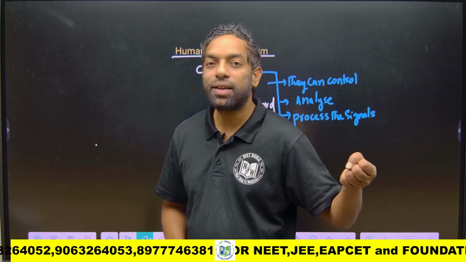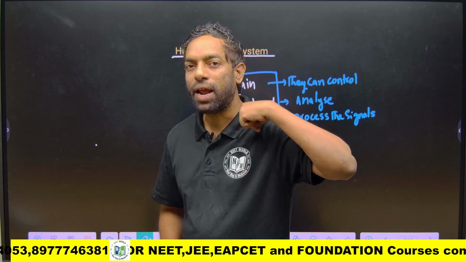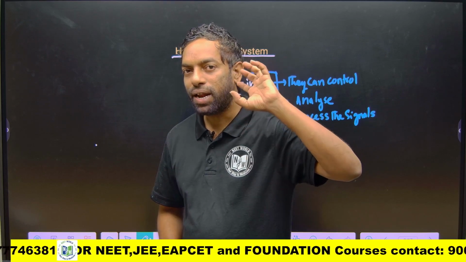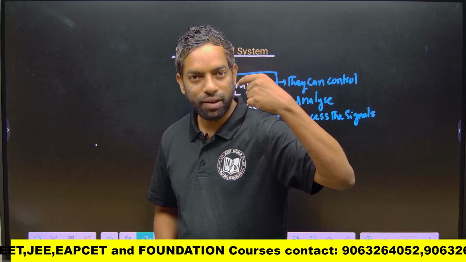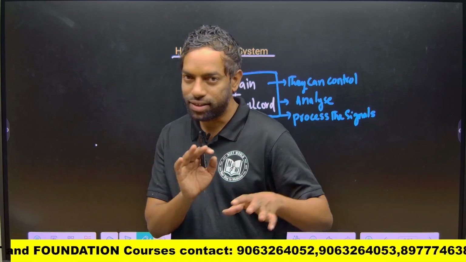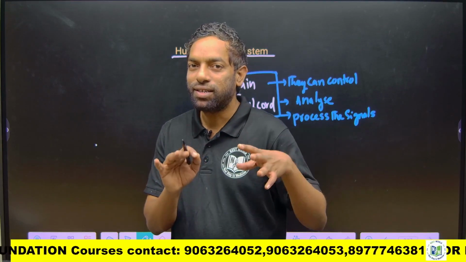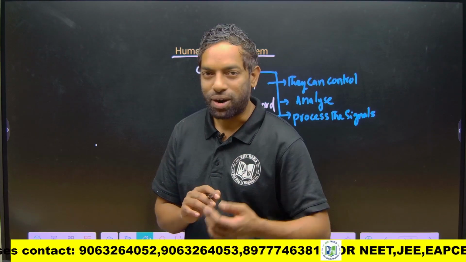The sensory neuron carries information to the brain. The brain analyzes that it is a snake and gives the signal to the motor system, and we run away. This is how the nervous system systematically works.